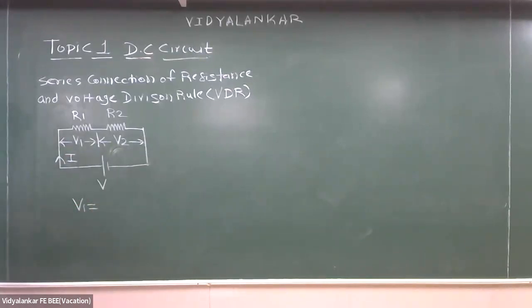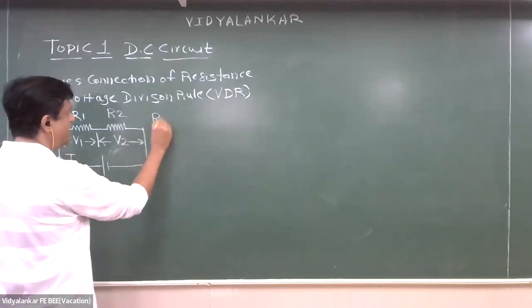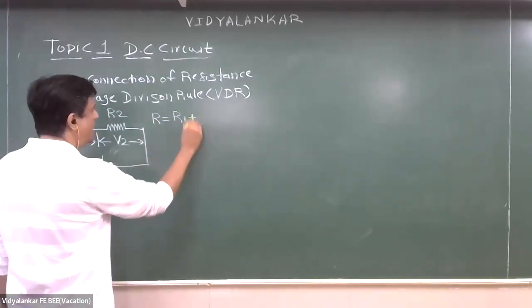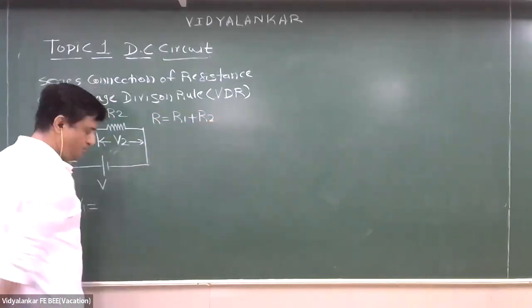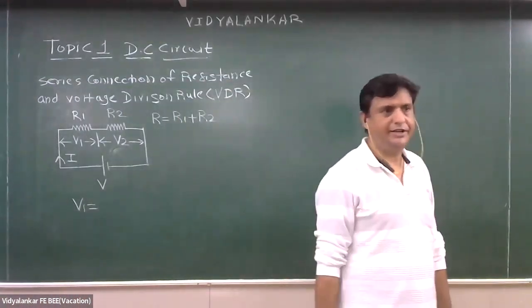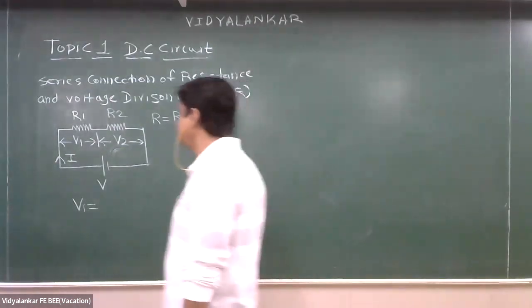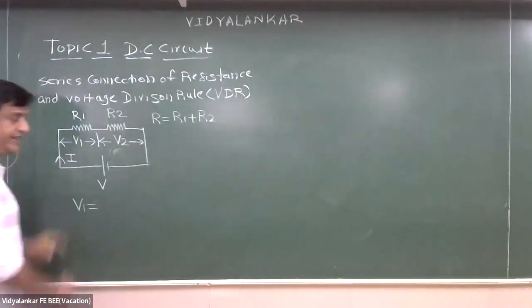V1 equal to, or first I will write what is R? R equals R1 plus R2. Series में बहुत simple है. It becomes addition. Now how voltage will get divided?